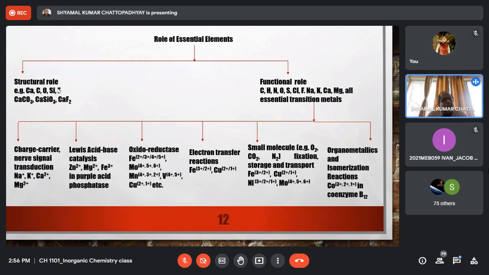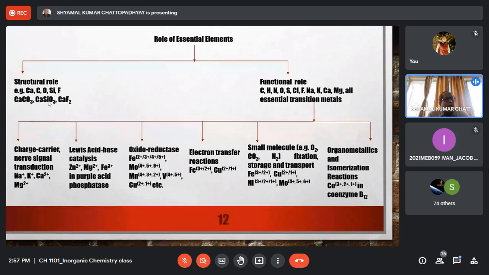For instance, here we have written calcium, carbon, oxygen, silicon, fluorine. These are the 1, 2, 3, 4, 5 elements which mainly find use in the structural role, and to some extent magnesium plays certain structural role. Now let me explain. For instance, calcium, carbon and oxygen together form calcium carbonate, and calcium, silicon and oxygen form calcium silicate and calcium fluoride. These calcium carbonate and calcium silicate are the major constituent of our skeletal structure.